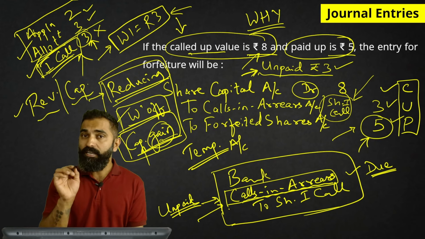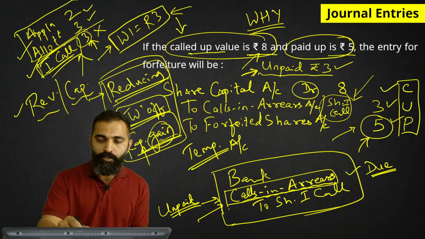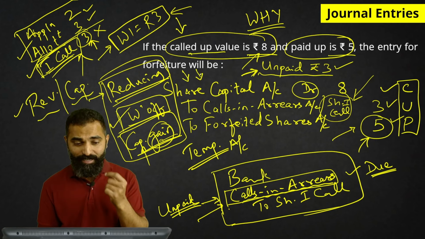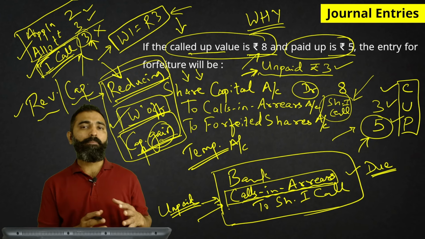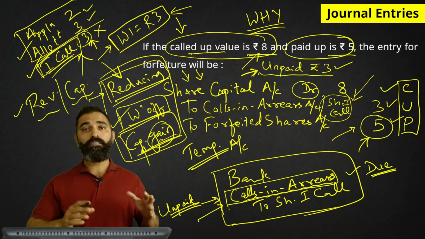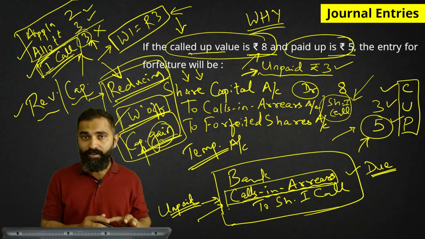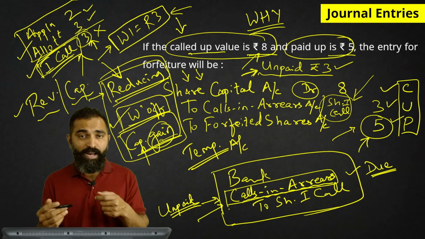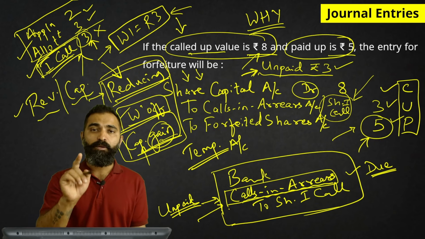Now, the entry: share capital account debited. Please focus here. Share capital is debited because the capital is reducing. Have a look here, I have written the reasons also. Normally capital will have which balance? Credit balance. Here we are reducing the capital, so it will have which effect? Debit effect. So first let's understand the reasoning behind the entry, why this is getting debited, why this is getting credited. Capital is getting debited because it is reducing.